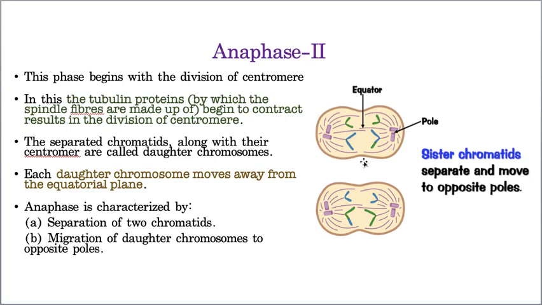Earlier, in anaphase 1, homologous chromosomes were moving, whereas here the sister chromatids are moving towards opposite poles. That means here haploid cells are producing haploid daughter cells.